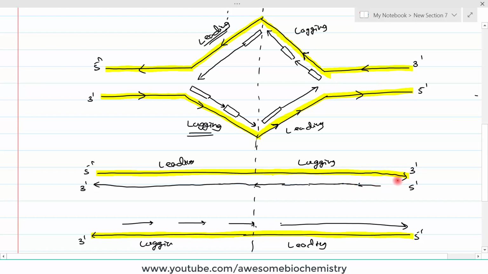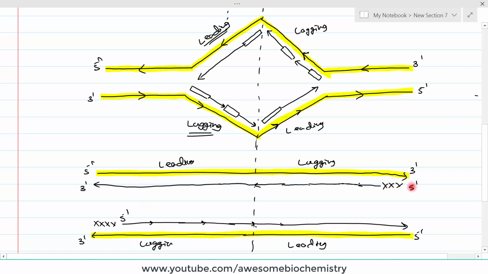But what about this terminal piece, this extreme 5' end of this daughter DNA? What will happen? Here DNA synthesis should start from here, but it does not have any DNA before the 5' end. So now DNA polymerase cannot fill up this gap. The same thing will go over here. All the intermediate gaps are filled up by the DNA polymerase, but this extreme 5' end gap, which is created by the nuclease action on the RNA primer, is not filled up. Here also this gap is not filled up.